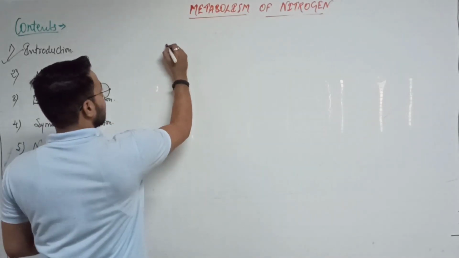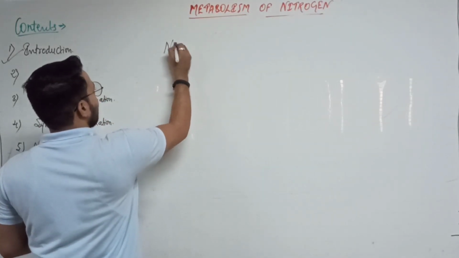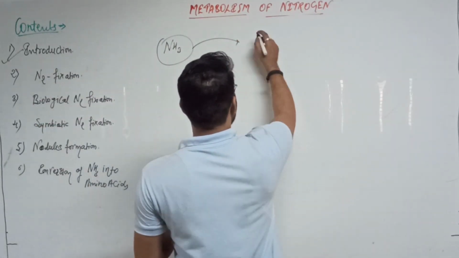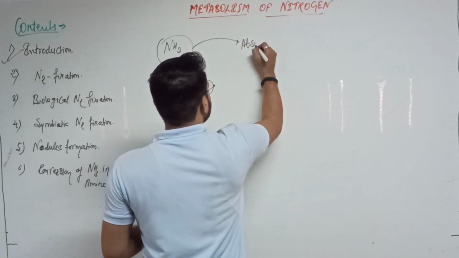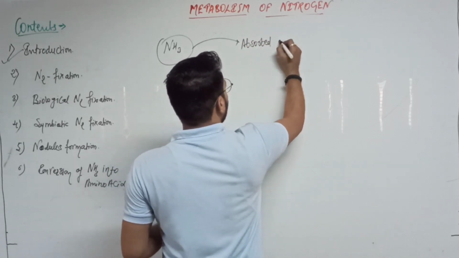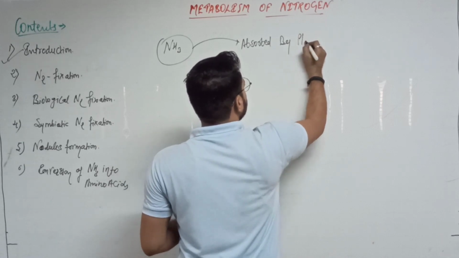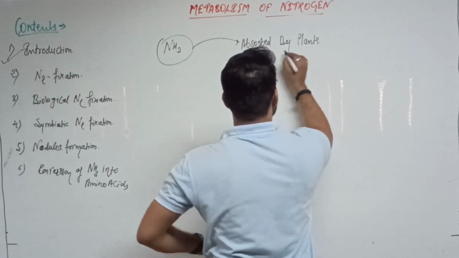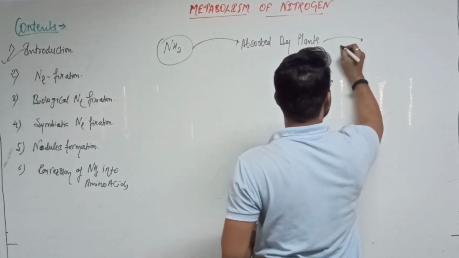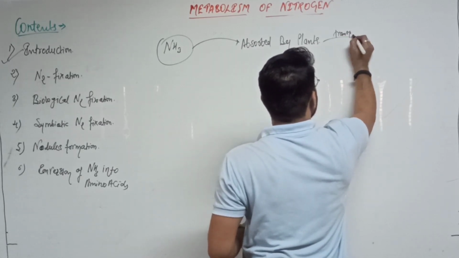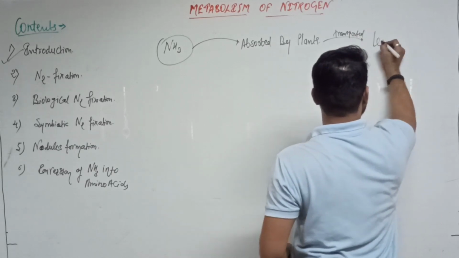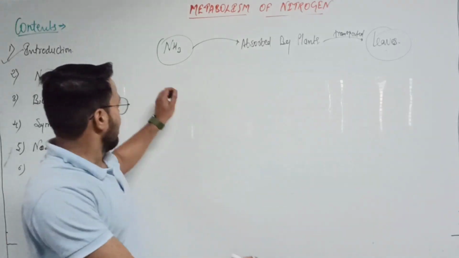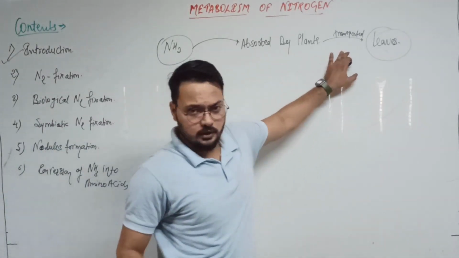Our last product in the nitrogen fixation is the ammonia. This ammonia is absorbed by the plants. That is clear. This ammonia absorbed by the plants is transported into the leaves.